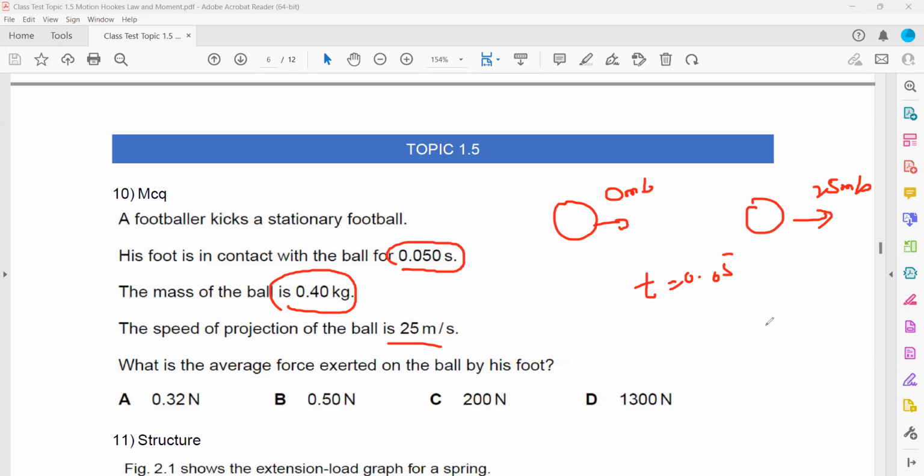So first we work out the acceleration. Acceleration is change in velocity divided by time. So it will be 25 minus the initial, which is 0, divided by the time interval 0.05. This will give us the acceleration. And after getting the acceleration, we can use the resultant force formula, F is equal to ma. The mass is 0.4 and the acceleration will be 25 divided by 0.05. So this will be 200 newtons.